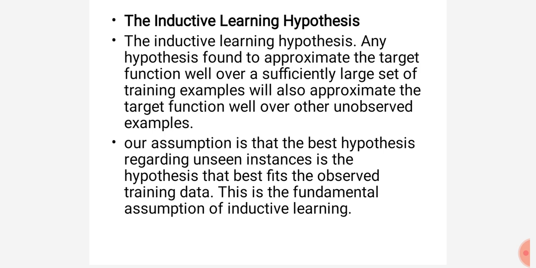So whatever possible situations or cases we gave to the machine to learn, the best constraint sentence among them, that we call a hypothesis. That is the best hypothesis for unobserved examples also. Like this we take it as an assumption, and we call it the assumption of inductive learning.